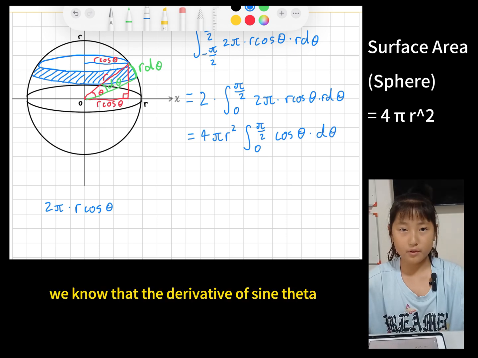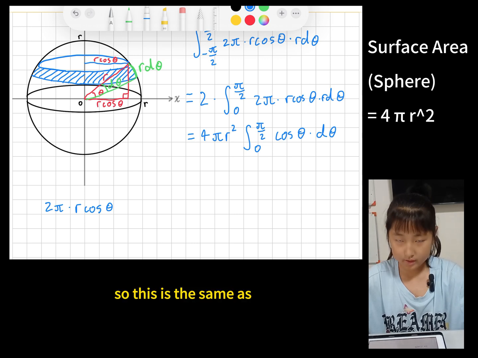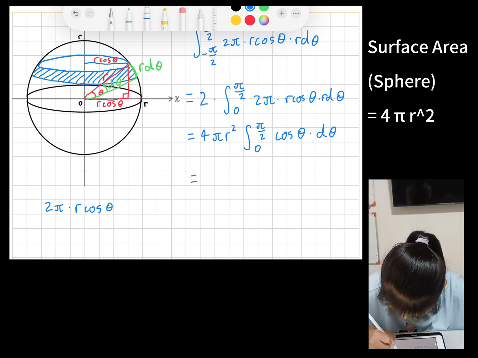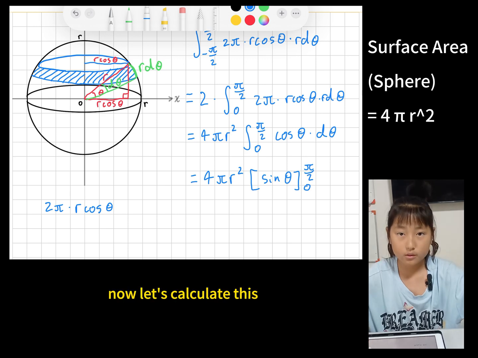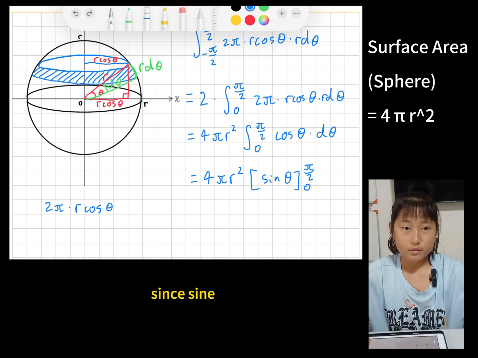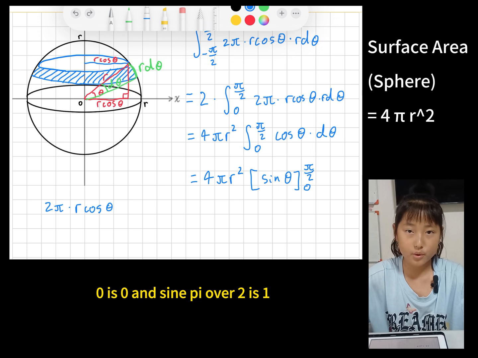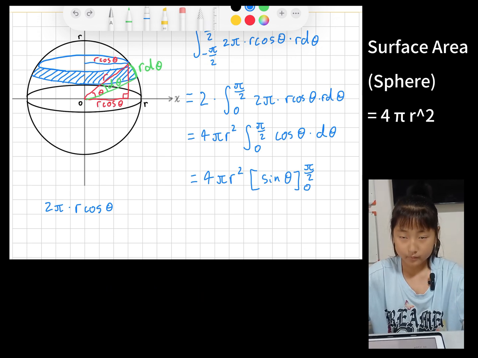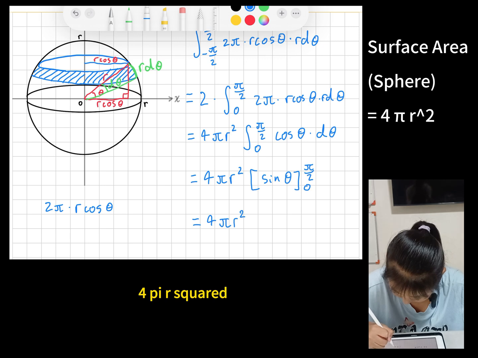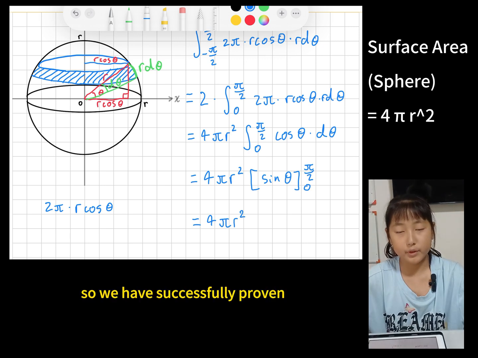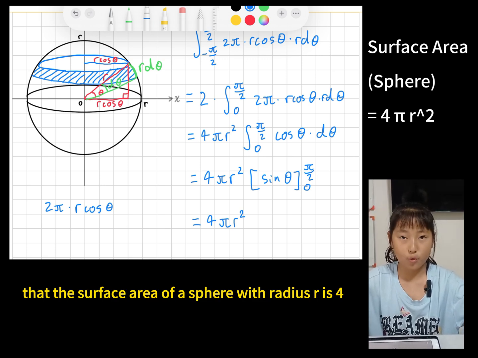We know that the derivative of sine theta is equal to cosine theta. So this is the same as this shown here. Now let's calculate this. Since sine 0 is 0 and sine pi over 2 is 1, then this is just equal to 4 pi r squared. So we have successfully proven that the surface area of a sphere with radius r is 4 pi r squared.